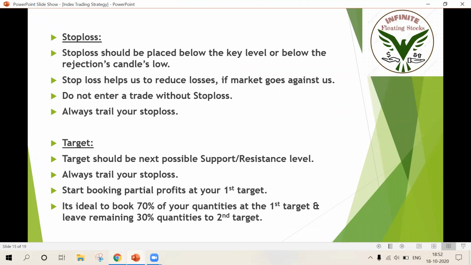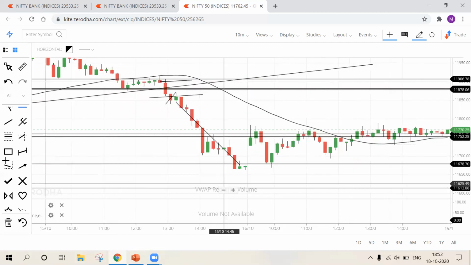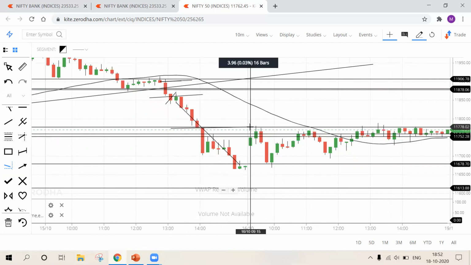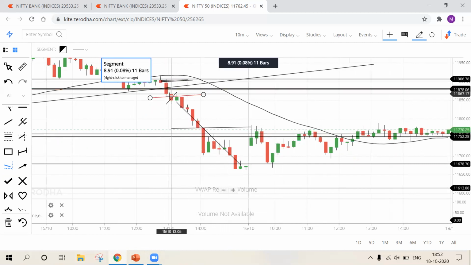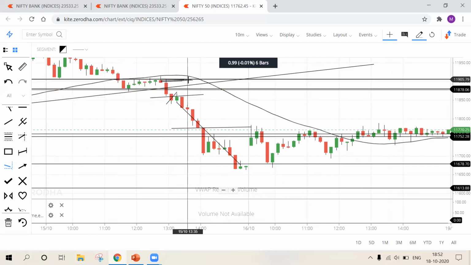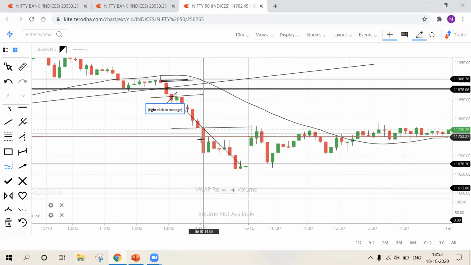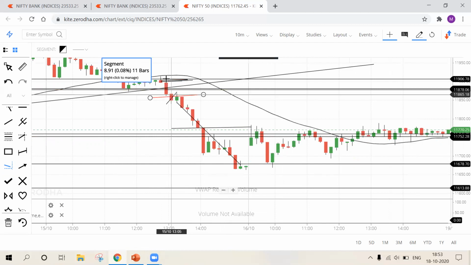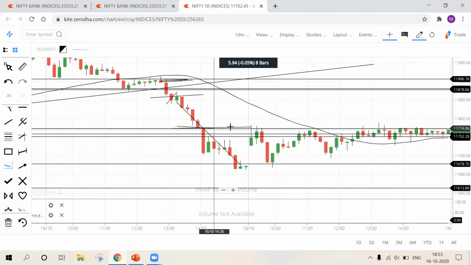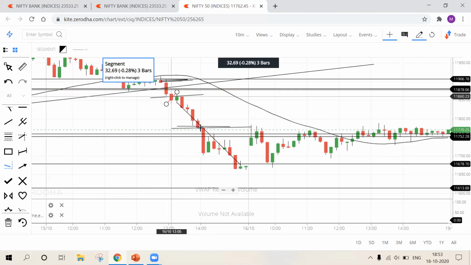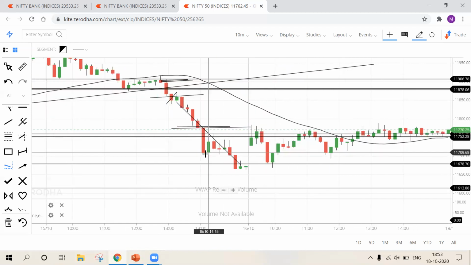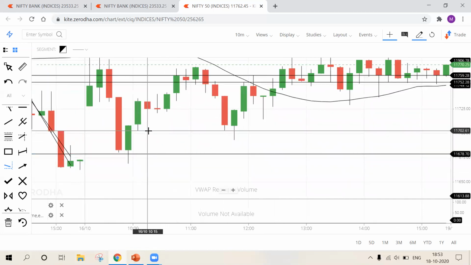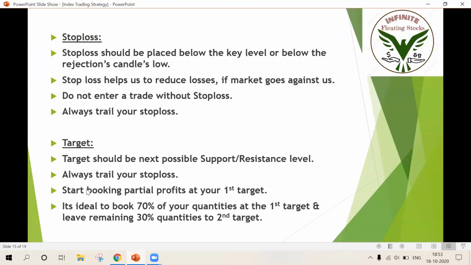Always trail your stop loss. It's very simple. When your first target is met, you should be bringing down your stop loss. Your stop loss is here, at lower low formation. When the market is moving in your direction, once your first target is met, you should be modifying your stop loss. You need to bring the stop loss from that point to this point, so that all these profits are secured. Now see, the market bounced back a little and again went in your direction. So this is your second target. That is trailing stop loss.